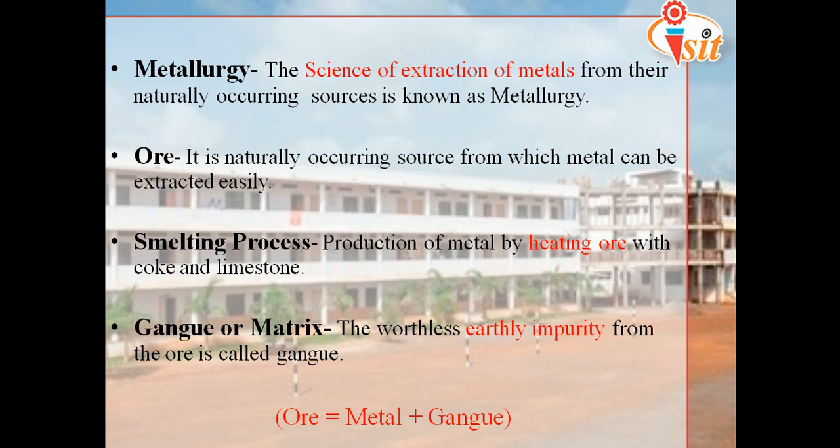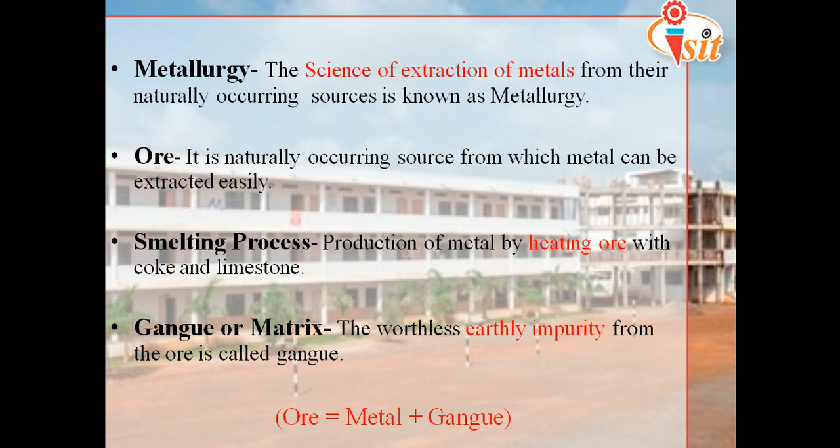And we can't get a pure metal in the earth crust. It might be with some impurities in it, or in a fusible form. So to separate out that waste material or impurity from the pure metal, we use the smelting process. Smelting process means the heating of metal with the coke and limestone, so that we can separate out the waste material from the metal. The waste material that gets separated from the metal, or we can say the earth impurity, is called gangue or matrix.